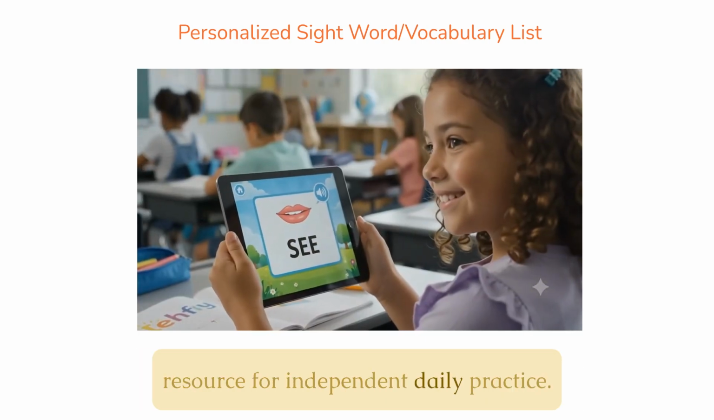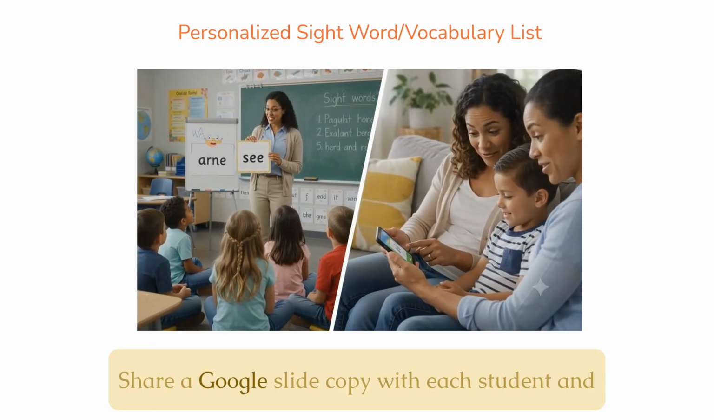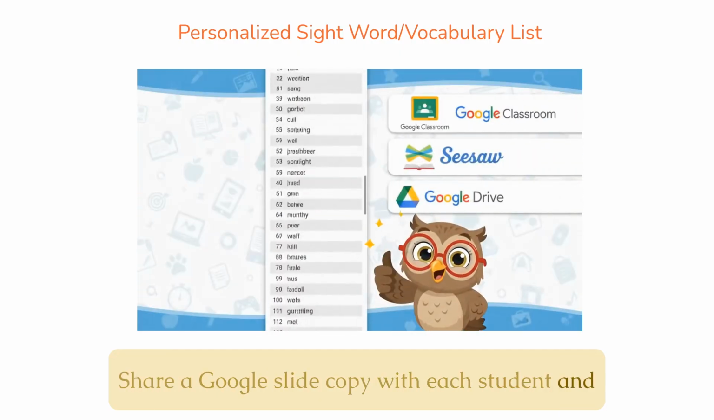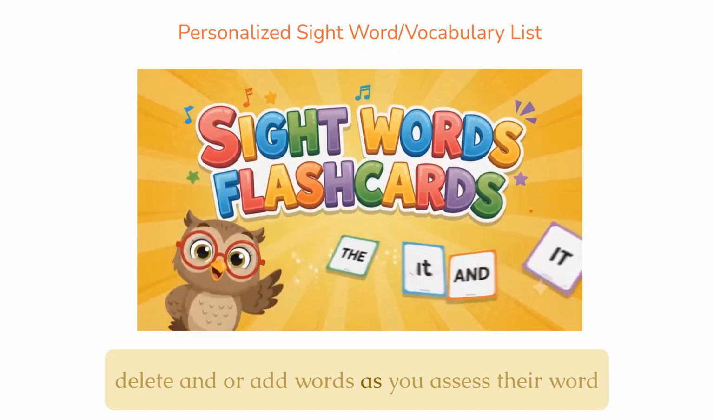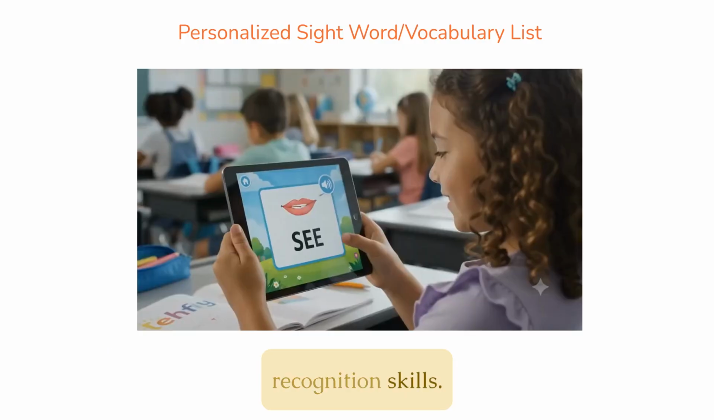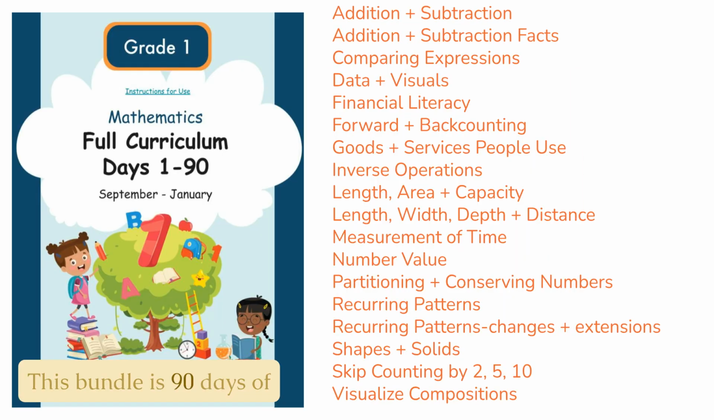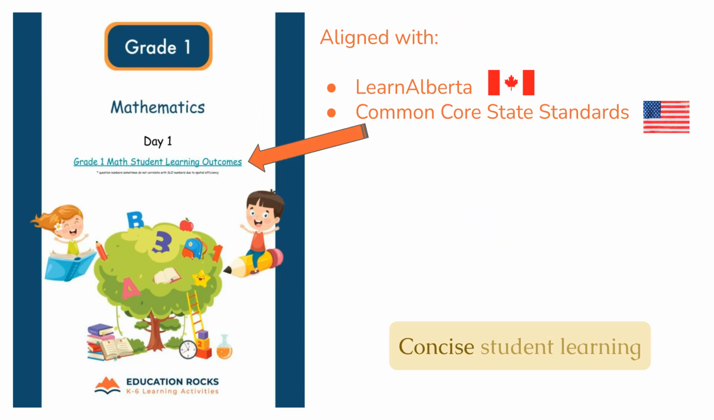For independent daily practice. Share a Google slide copy with each student and delete and/or add words as you assess their word recognition skills. This bundle is 90 days of student learning activities that span the entire math curriculum every day. Embedded age-appropriate instructional videos are included on every page. Concise student learning outcomes are easy to read, refer to, and implement.